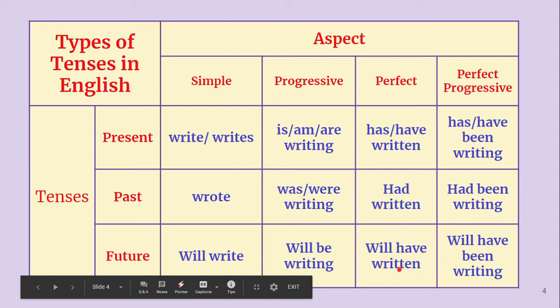Will plus have plus V3. Then will have been writing. Will plus have plus been plus verb-ing form. Like this, we have 12 tenses.